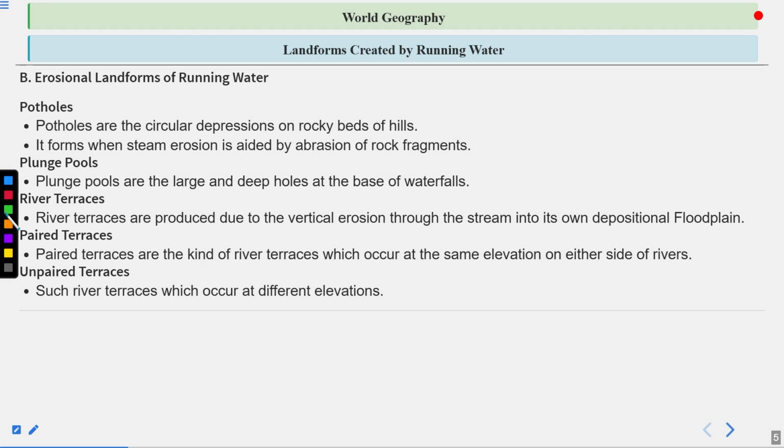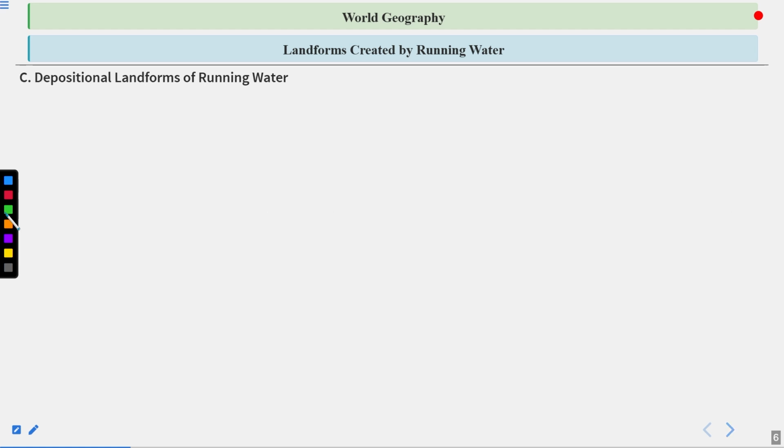So there are different types of river terraces as well, and these are another type of landforms which are created in the plains. Depositional landforms of running water. Always remember that whatever landforms we are studying, any phenomenon creates two types of landforms. One is the erosional, which we have already learned in the case of fluvial landforms, and another is the depositional. The sediment that they have eroded will accumulate somewhere and create another type of landform. That is called the depositional landforms of running water.